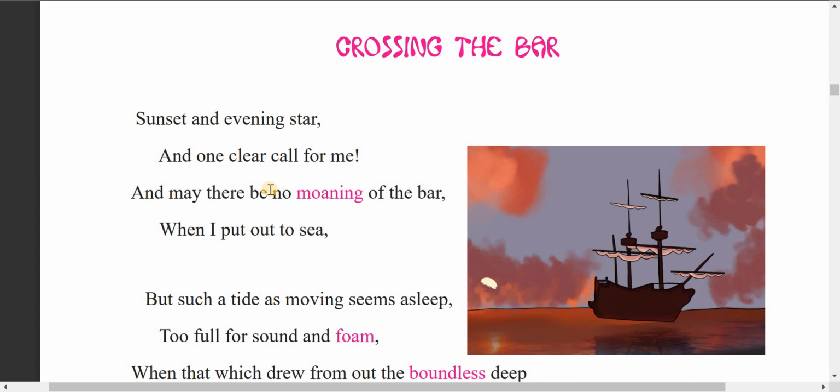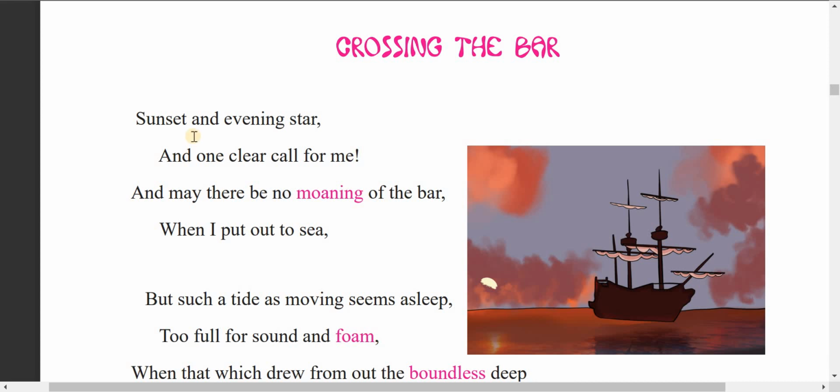He said there may be no mourning, no need to mourn over his death. When I put out to sea, put out to sea means just going beyond life. We'll analyze and interpret the poem in detail later on, dear students.